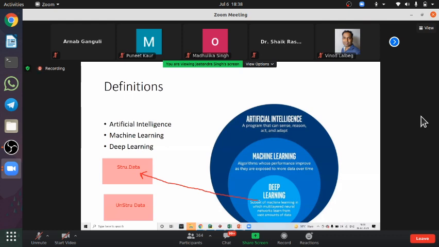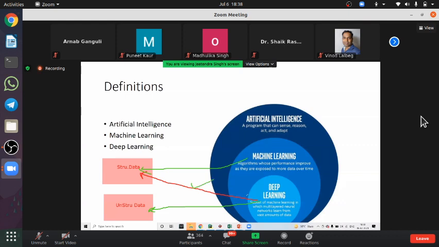What I told ideally is that deep learning has to be applied on unstructured data and machine learning on structured data. But if you are forced to use deep learning on structured data, the answer is yes, we can.